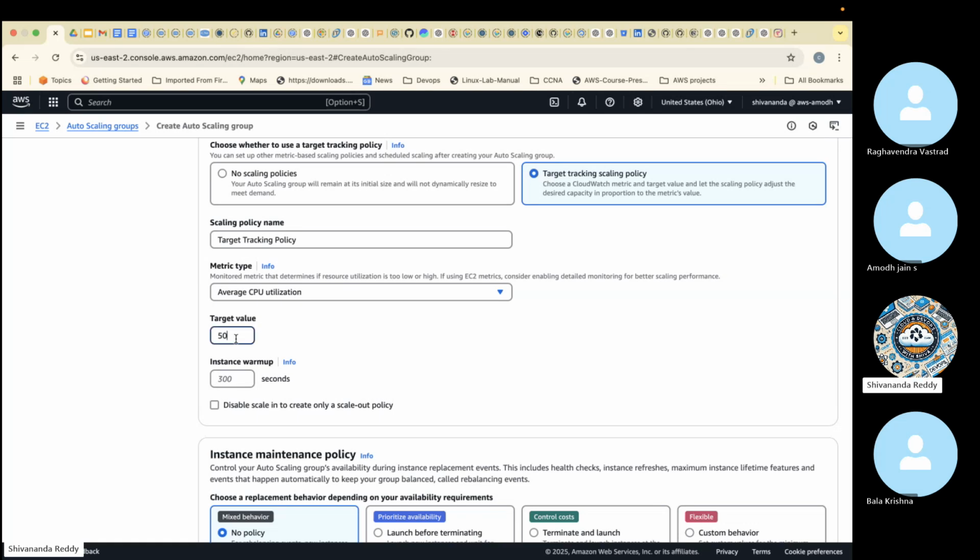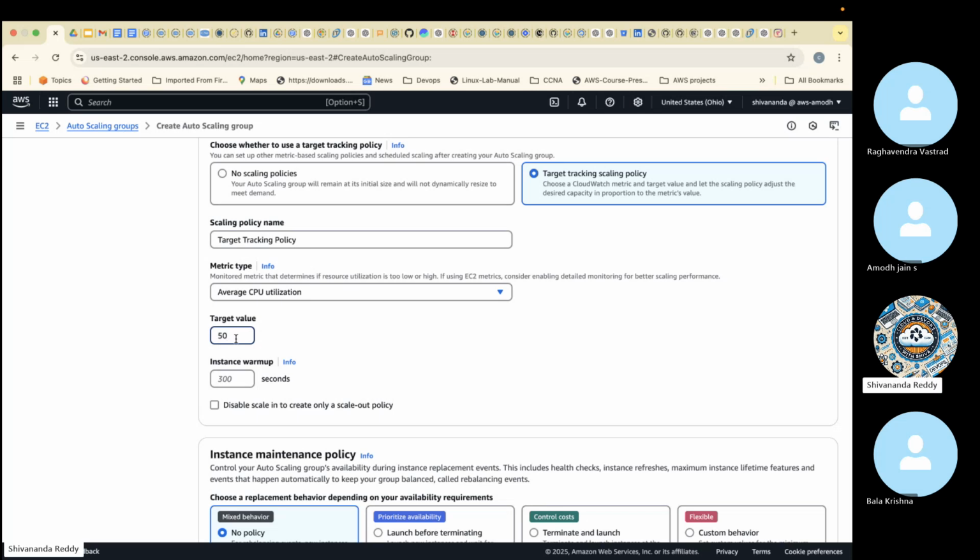Companies will keep 75% as a warning and 85% as critical. Remember, guys, if your CPU utilization is more than 75%, it means warning. If it's more than 85%, it means critical. That means you have to do something at any time.